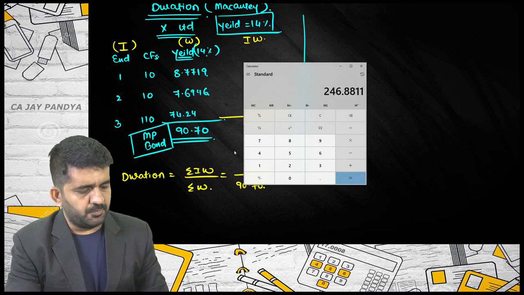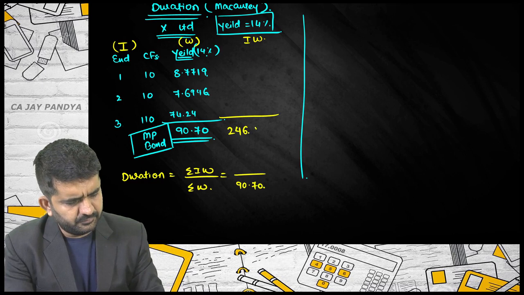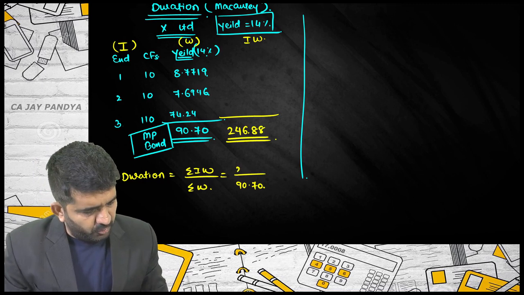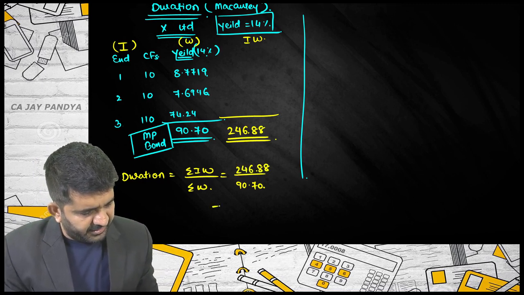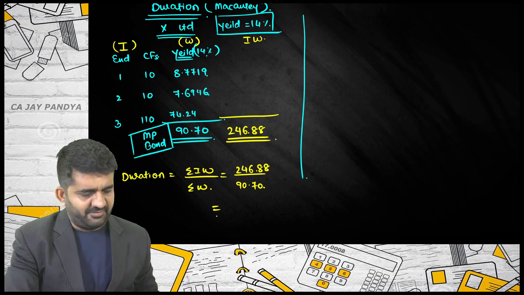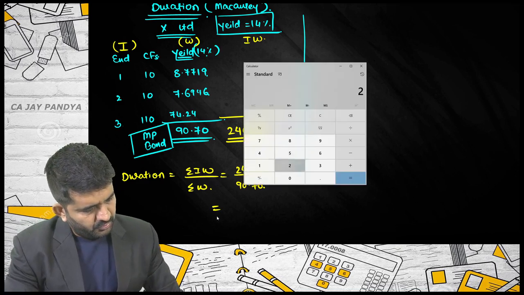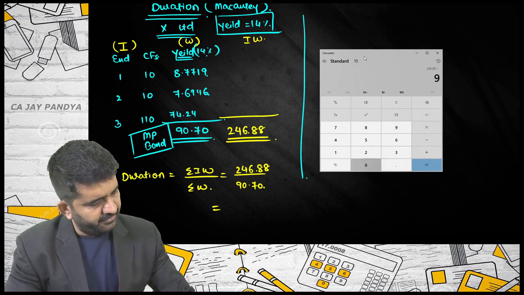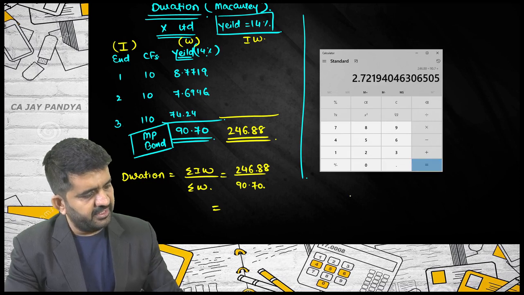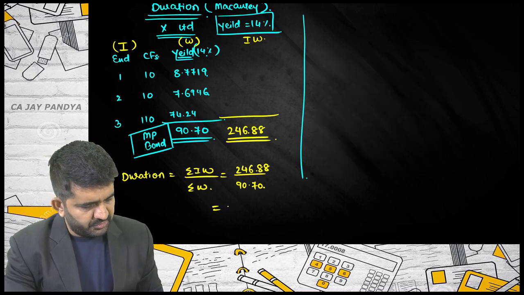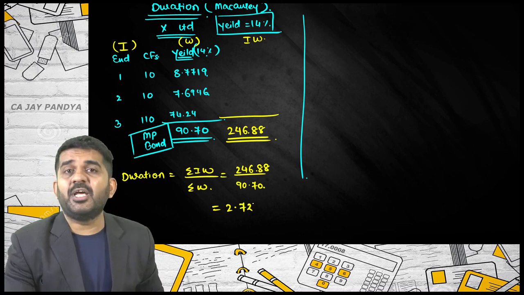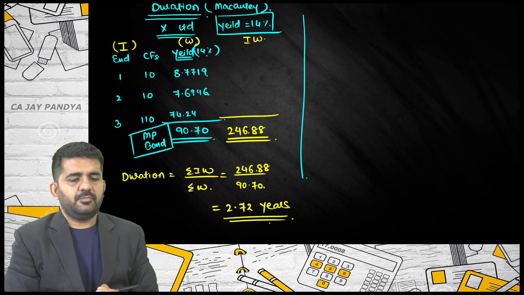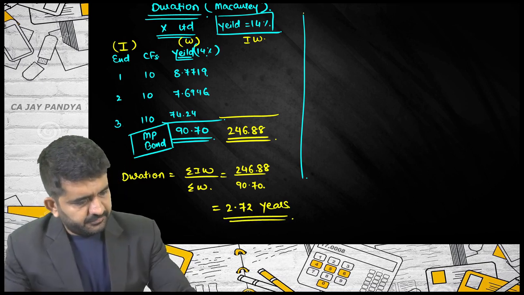MRC is 246.88. I am finding out my duration: 246.88 divided by 90.70. It is 2.72 years. Macaulay's duration is in years.